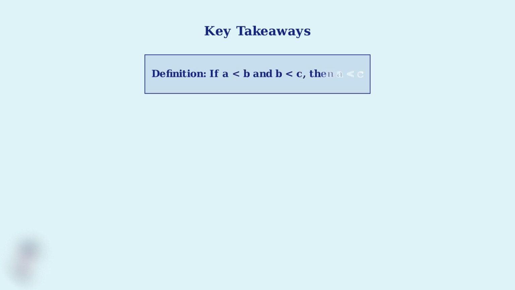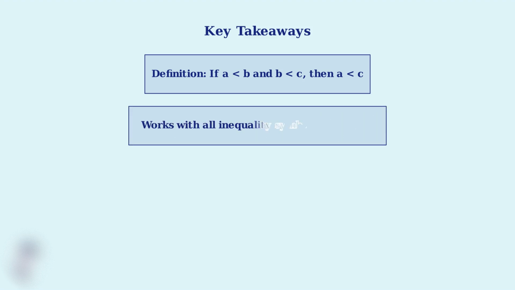Now that we've explored the transitive property of inequalities through definition, examples, and common mistakes, let's recap the essential concepts you need to remember. First, remember the fundamental definition of the transitive property. When we have three quantities where the first is less than the second and the second is less than the third, we can conclude that the first is less than the third.